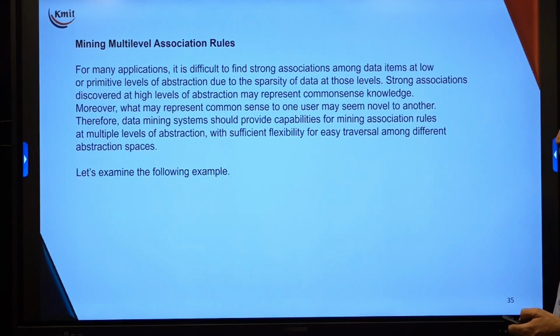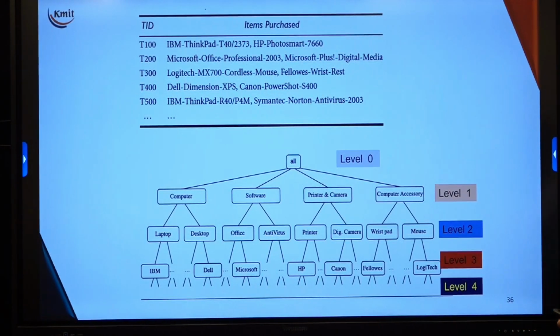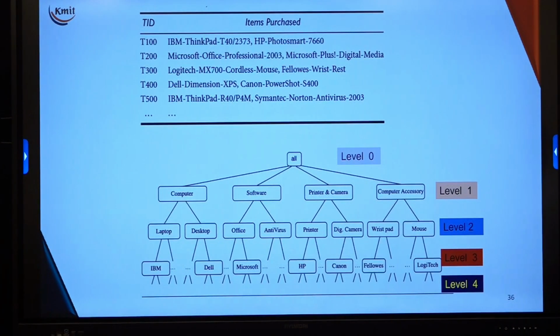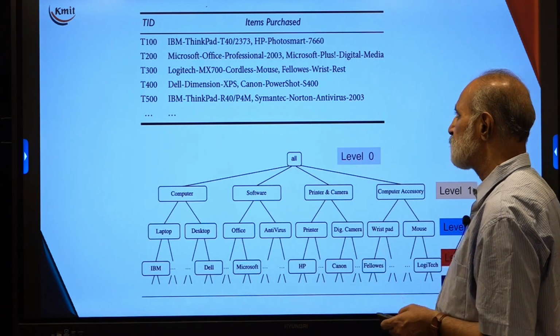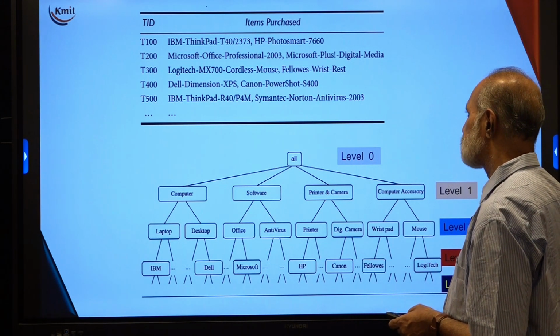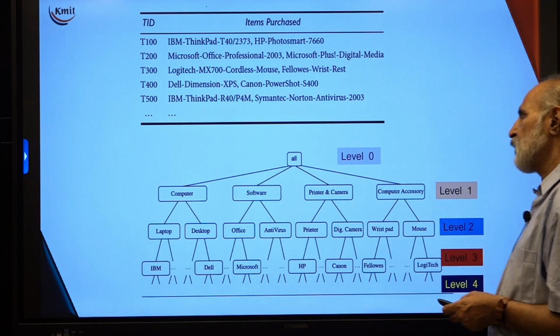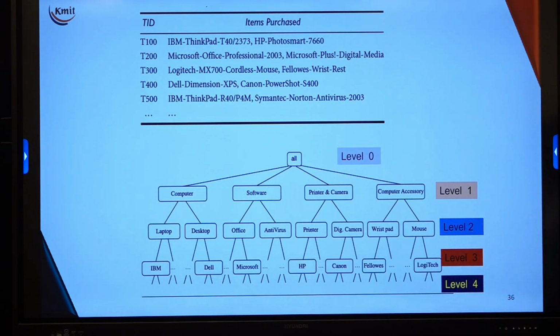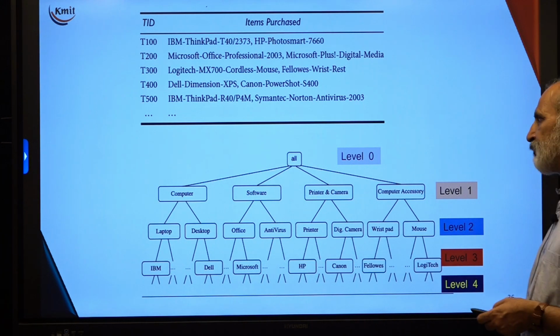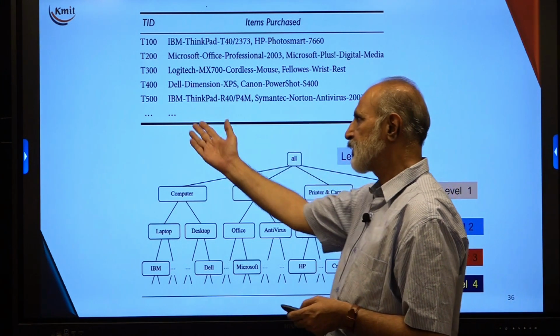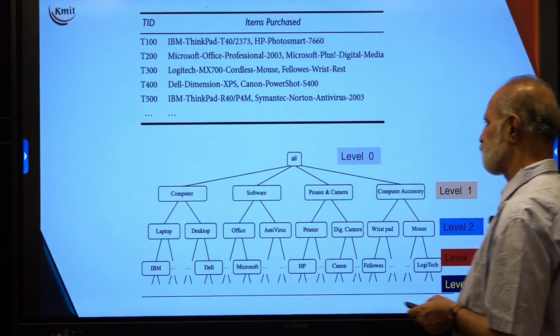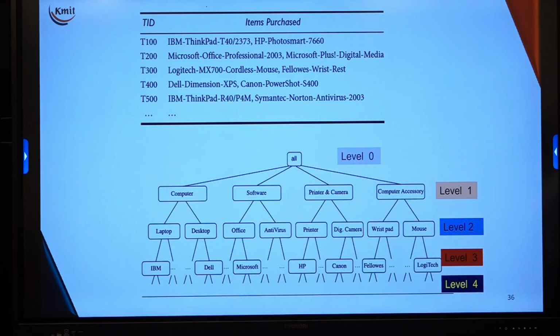Let us see an example. If you look at the table, transaction IDs 100, 200, 300, 400, 500. Items purchased by the customers are IBM ThinkPad laptop, HP Photo Smart, Microsoft Office. Transaction 300 contains Logitech cordless mouse and similar things, and transaction 500 contains something similar. Now, if I look at the table, can I make a concept hierarchy? So let us make a hierarchy.